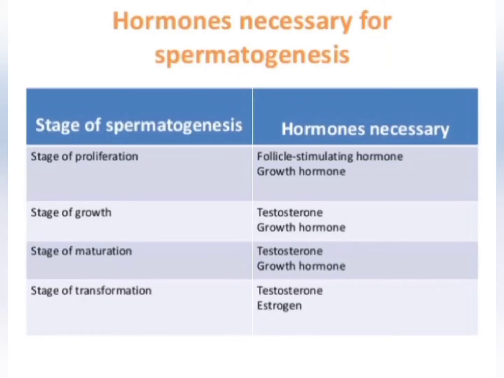Hormones necessary for spermatogenesis. Now we'll see which hormones are required at the different stages of spermatogenesis. At the stage of proliferation, follicle stimulating hormone and growth hormone are required. At the stage of growth, testosterone and growth hormone are required. At the stage of maturation, testosterone and growth hormone are required. And at the stage of transformation, testosterone and estrogen hormones are required.